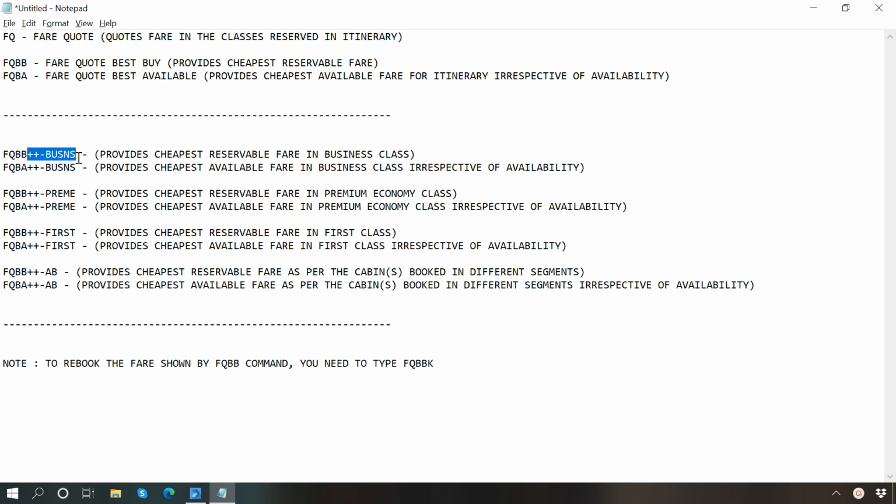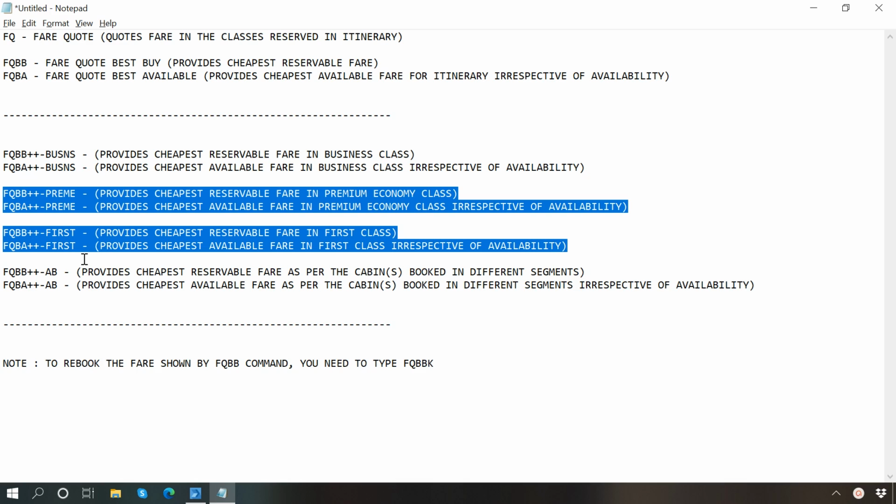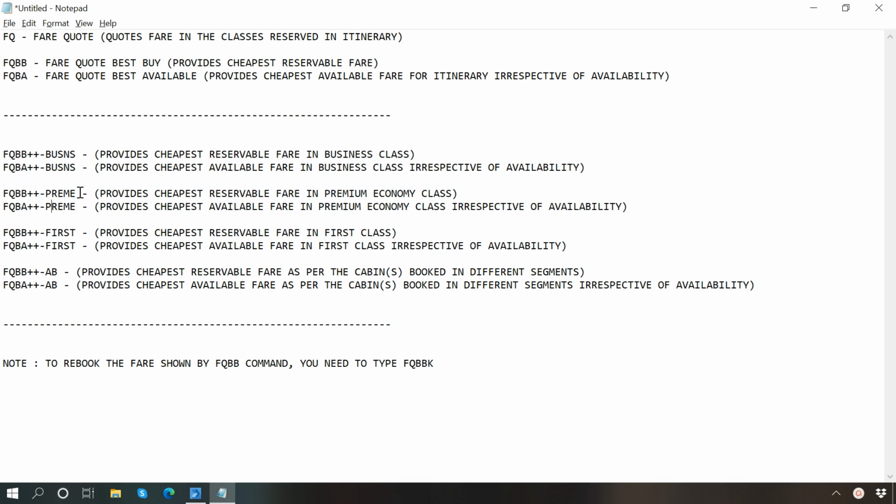In the same way, if you want to check the cheapest available fare for your itinerary irrespective of availability in business class, then write the same after FQBA. You may also use the same format for premium economy and first class as well. Just replace BUSNS with PREME for Premium Economy Class and FIRST for First Class.